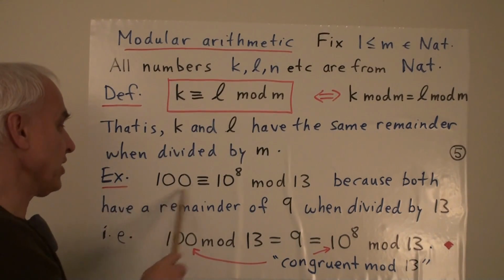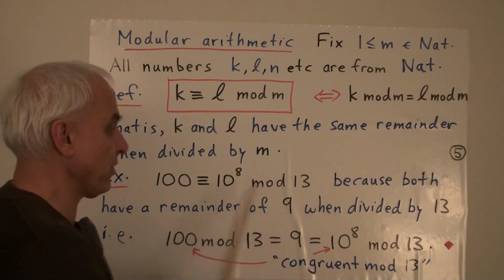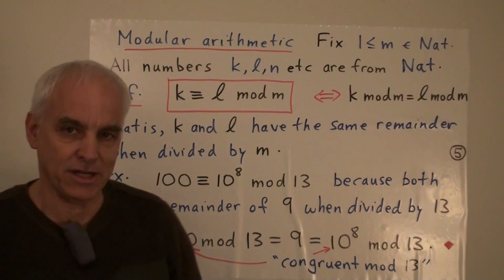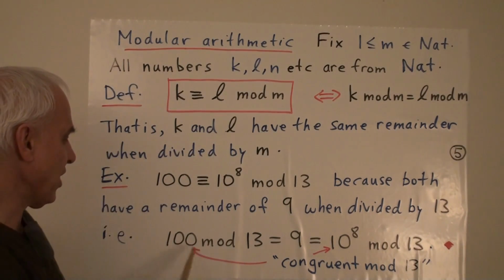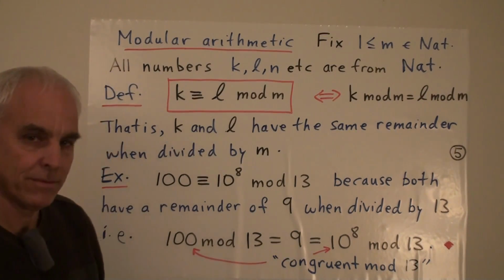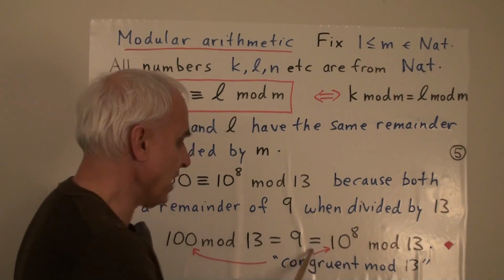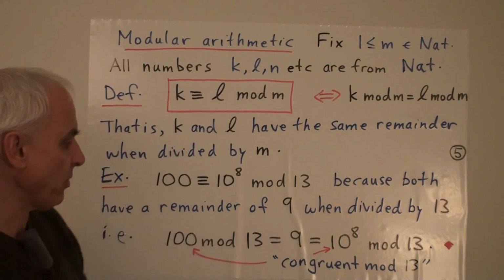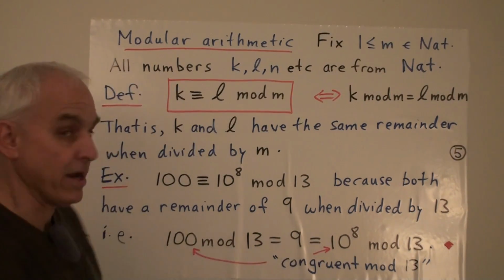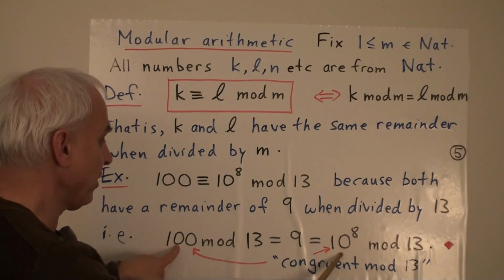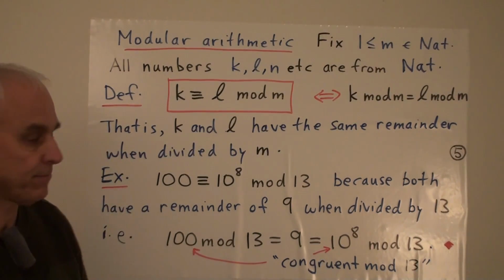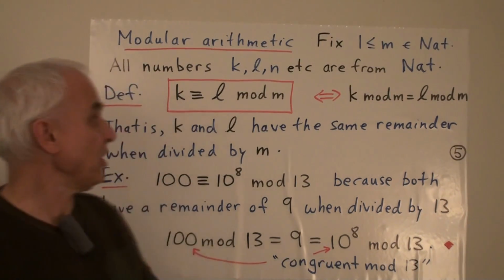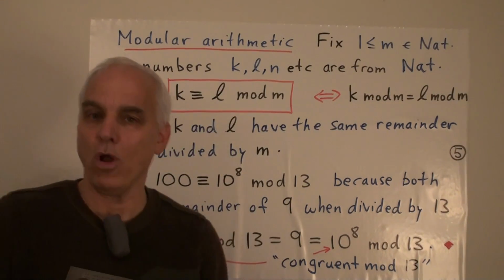So for example, 100 is congruent to 10 to the 8 mod 13 because both of them have a remainder of 9 when divided by 13. We saw that 100 mod 13 was 9, and 10 to the 8 mod 13 is 9. So 100 and 10 to the 8 have the same remainder when you divide them by 13, namely 9. And so we say that these two are congruent mod 13, to denote this modular kind of equality.